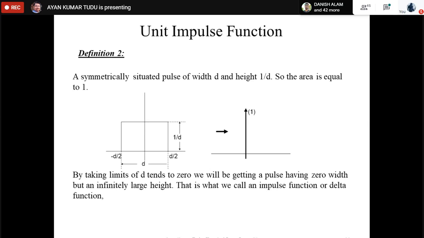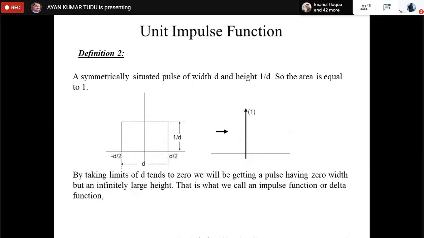So the area is equal to 1. By taking limits of this particular rectangular pulse, as d tends to 0, we will be getting a pulse having 0 width but an infinitely large height. This is what we call an impulse function or a delta function.